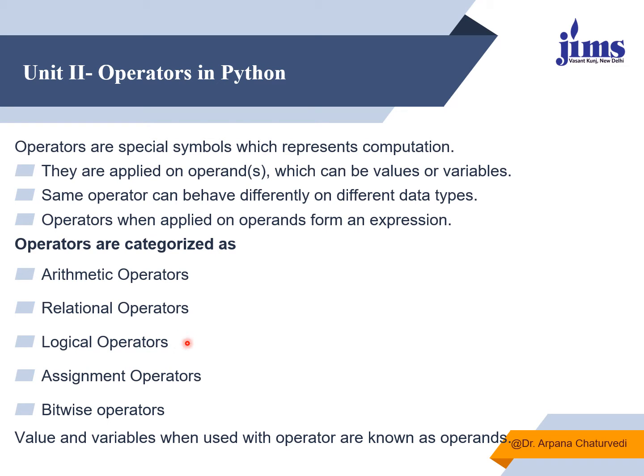Same operators can behave in a different way also. It depends upon the data types on which you are performing that particular kind of operation. Like if you try to add two string values, then they will get concatenated. Whereas with numbers, if they are integers, you will get an integer output. If they are decimal numbers, float values, they will give you float values. So operators when applied on operands form an expression.